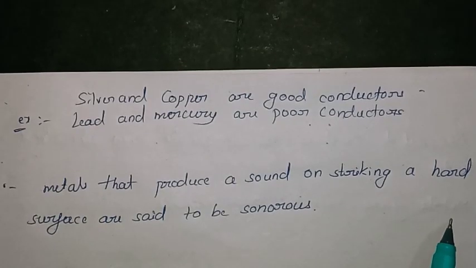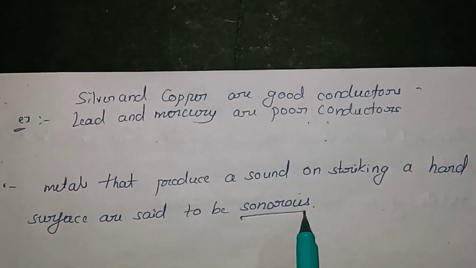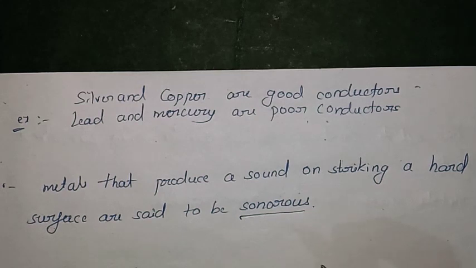Another property is that metals produce a sound on striking a hard surface, which is called sonorous. This is another property of metals. In some schools they use bells, which are made of metals, because metals can produce a sound when we strike them, due to the hardness of that metal.